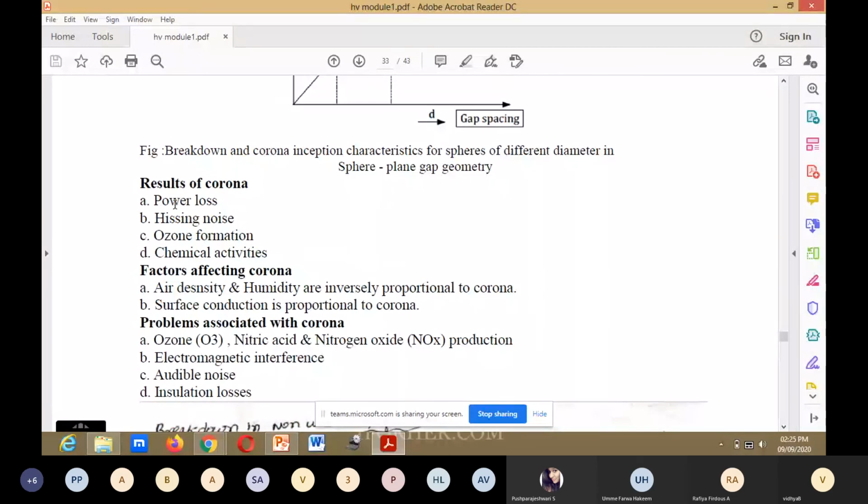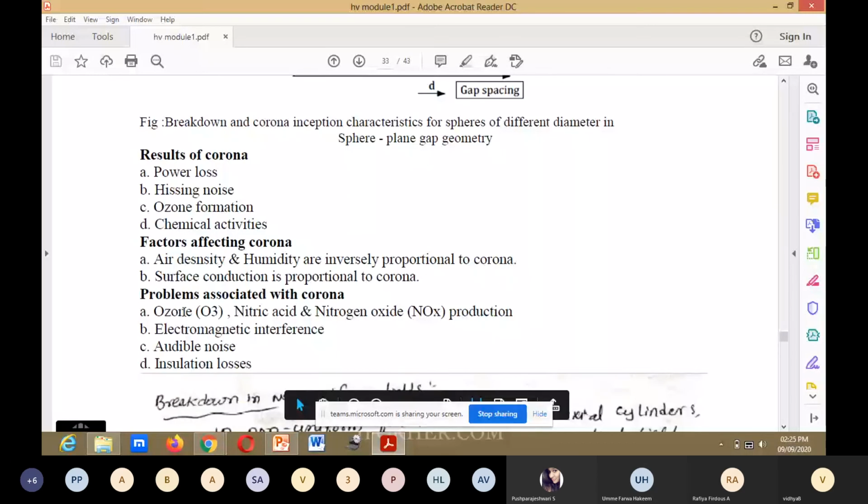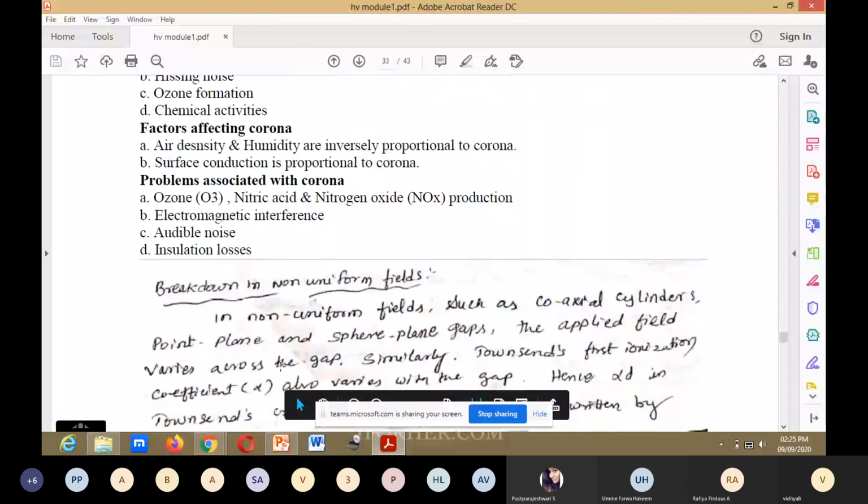Results of corona: power loss, hissing noise, ozone formation, chemical activities. Factors affecting corona: air density and humidity are inversely proportional to corona. Surface conduction is proportional to corona. Problems associated with corona: ozone, nitric acid and nitrogen oxide production, electromagnetic interference, audible noise, insulation losses.